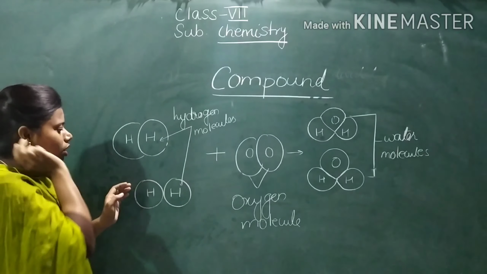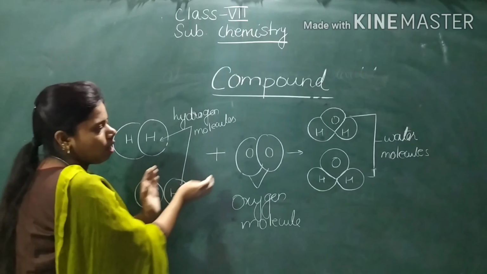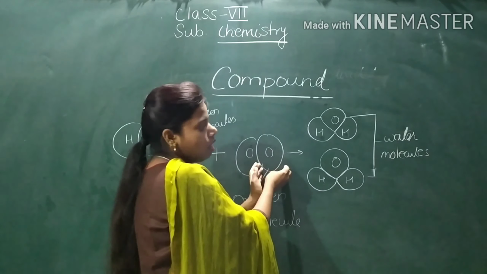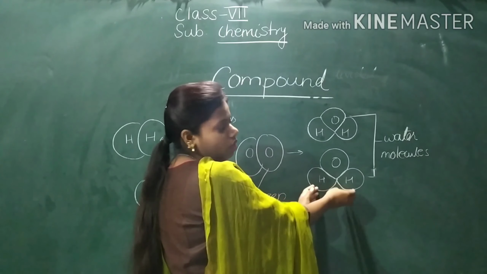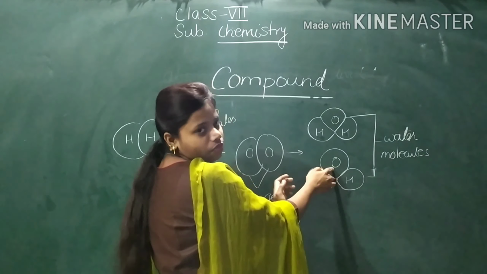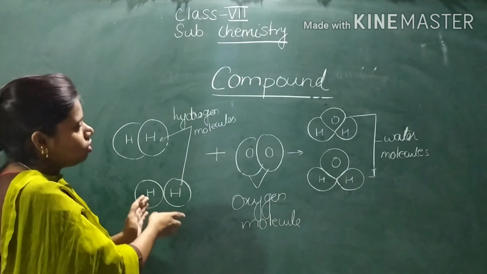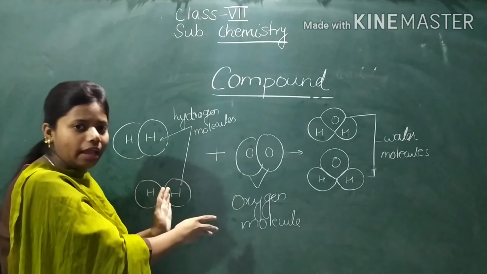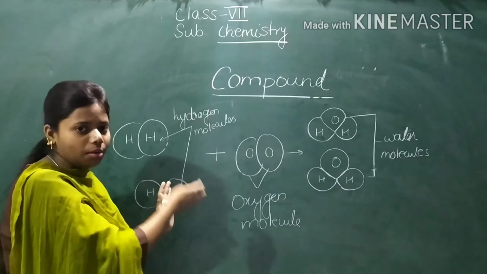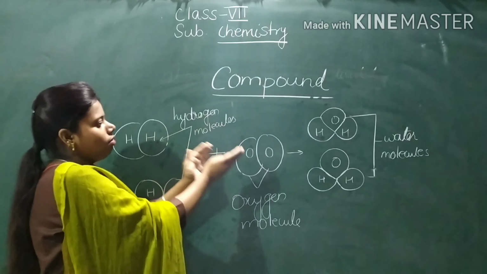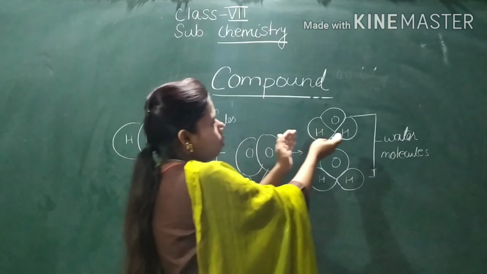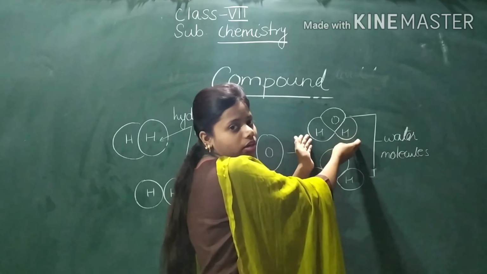Now this other hydrogen molecule will combine with this atom of oxygen and form the other water molecule, H2O. This was the formation of the water molecule shown in the diagram.